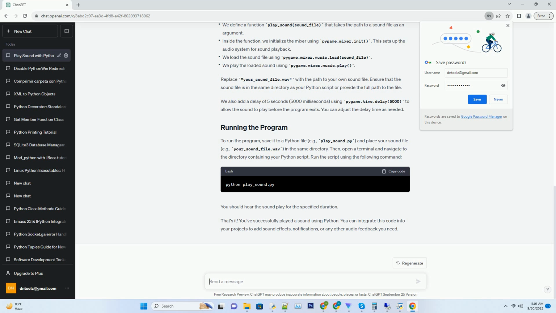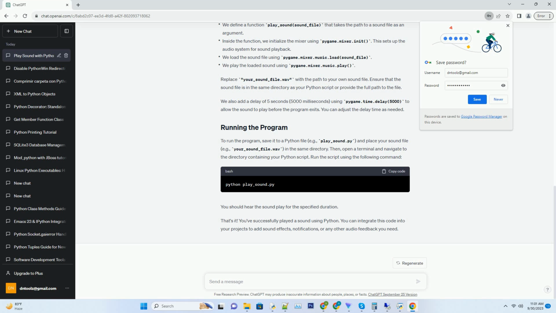To run the program, save it to a Python file, for example play_sound.py, and place your sound file, for example your_sound_file.wav, in the same directory. Then, open a terminal and navigate to the directory containing your Python script. Run the script using the following command. You should hear the sound play for the specified duration. That's it. You've successfully played a sound using Python.